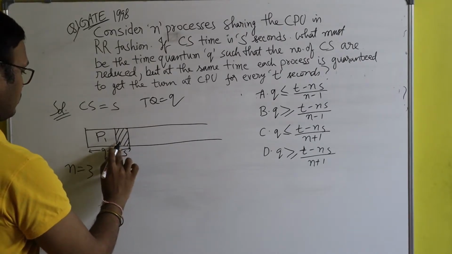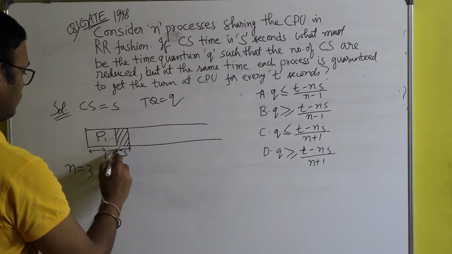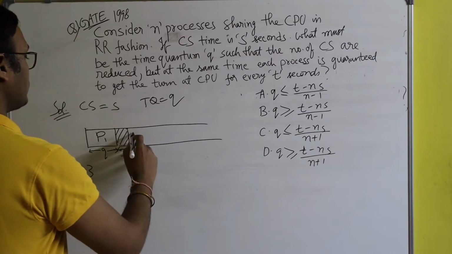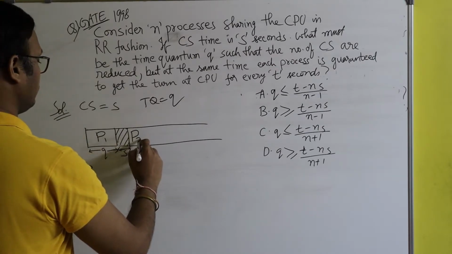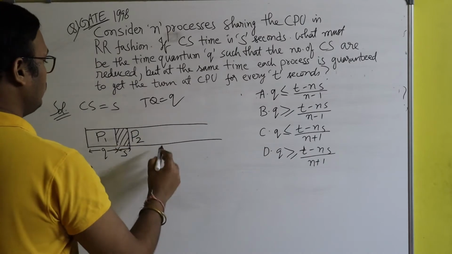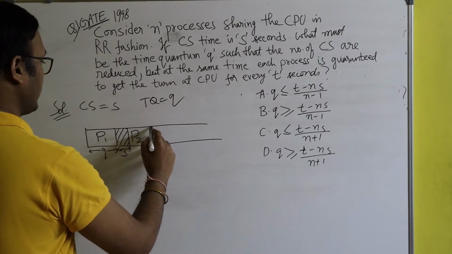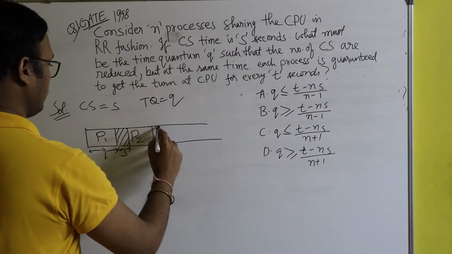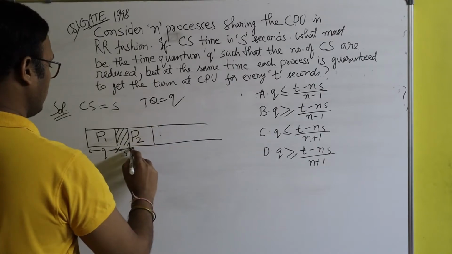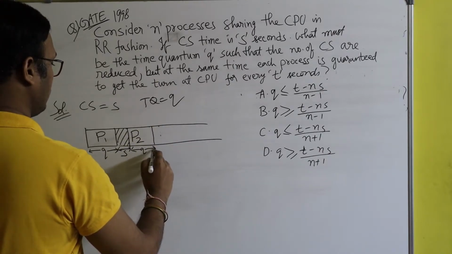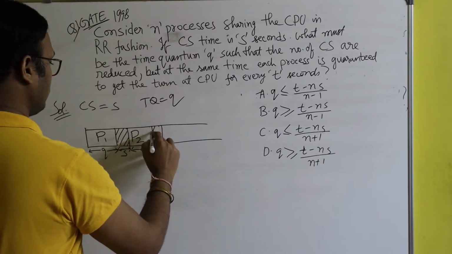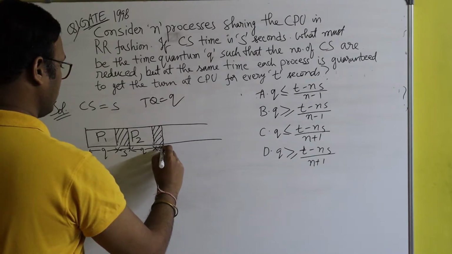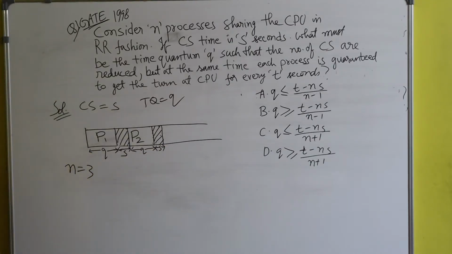After that, the CPU is given to process P2. Process P2 will run for at most q seconds, so here I will write q. And again there will be a context switch, so here I will write s. I hope it's visible to you.